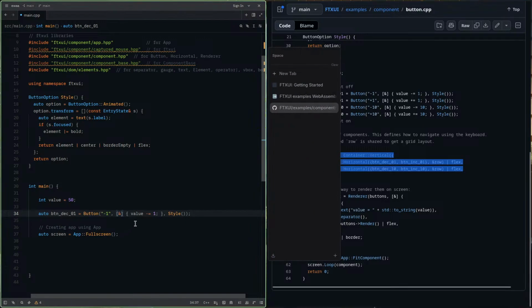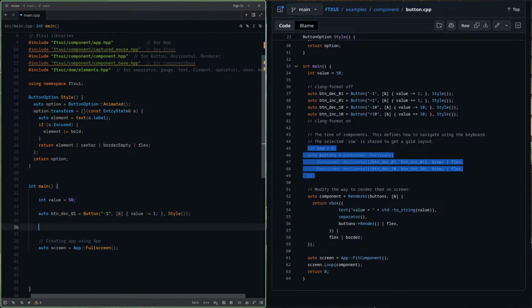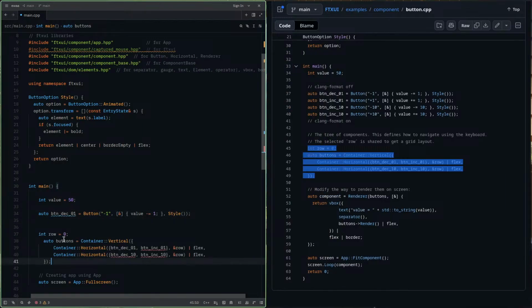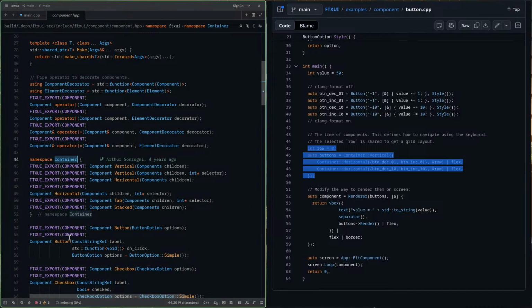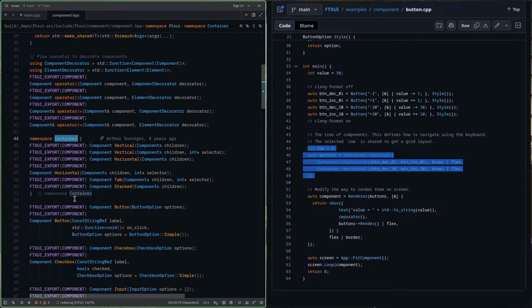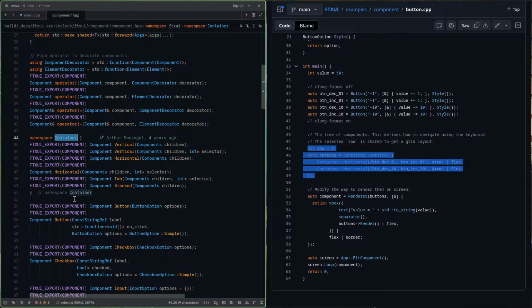Control C here, and enter, and V here. How to remove this tab here? Oh, what did I do here?